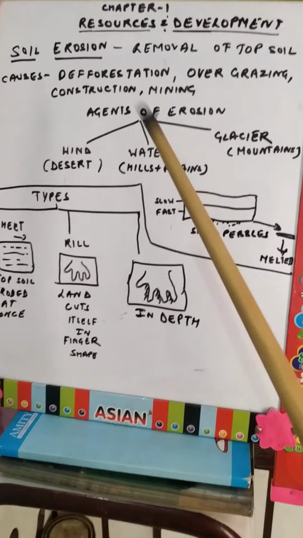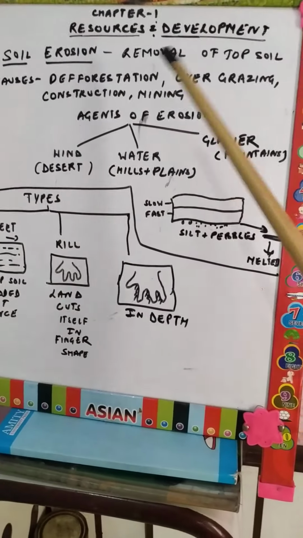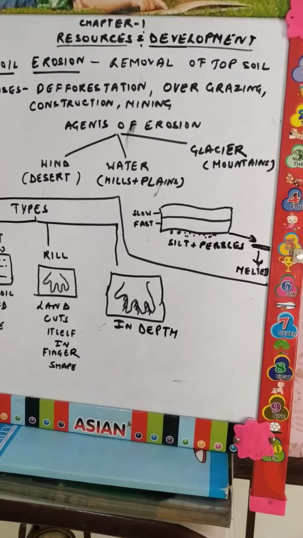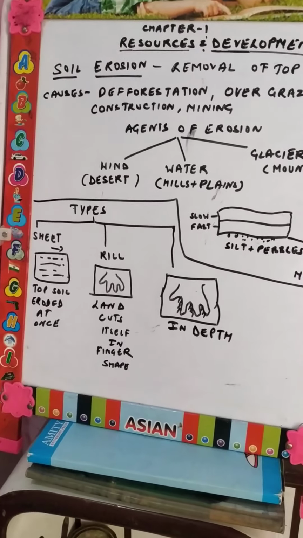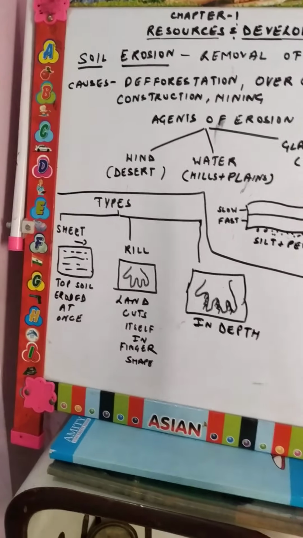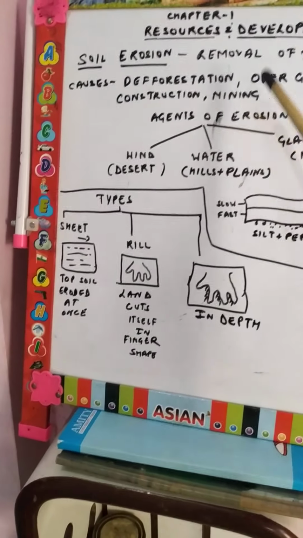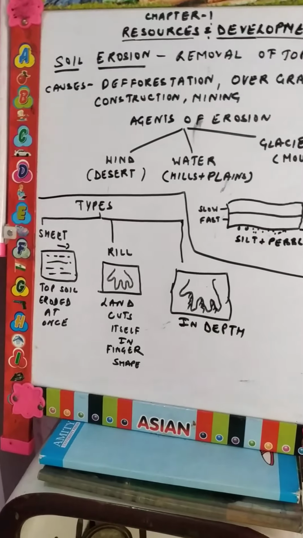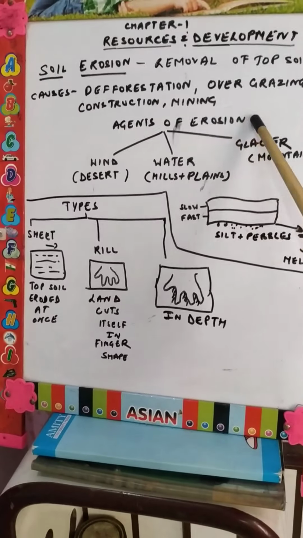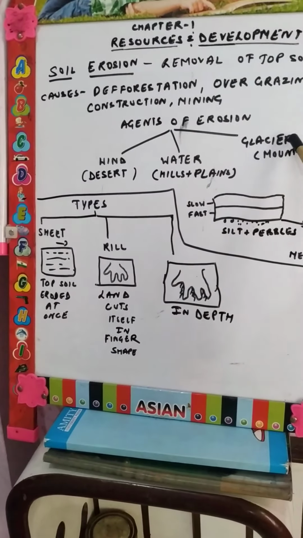Now the next topic is soil erosion. The removal of the topsoil from the earth's surface is called soil erosion. Not even just the topsoil: removing of the soil due to different human activities such as deforestation, overgrazing, construction, mining, etc. is called soil erosion. There are some agents of erosion, that is wind, water and glacier.